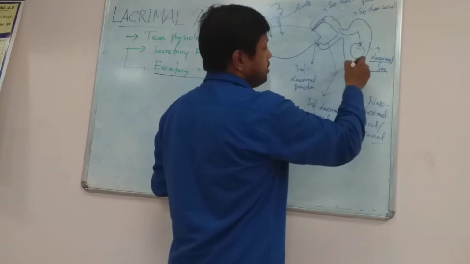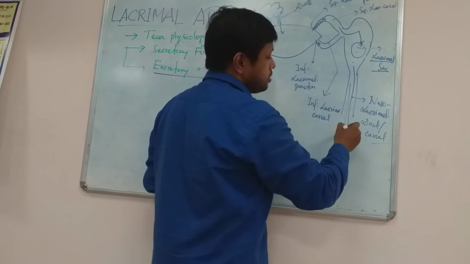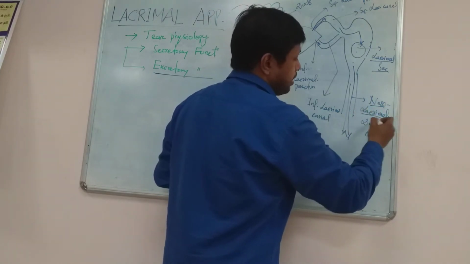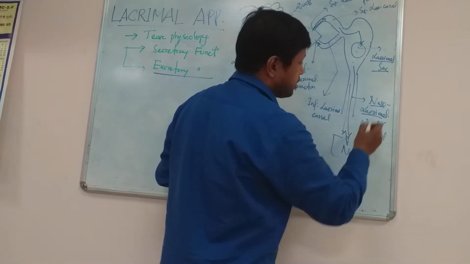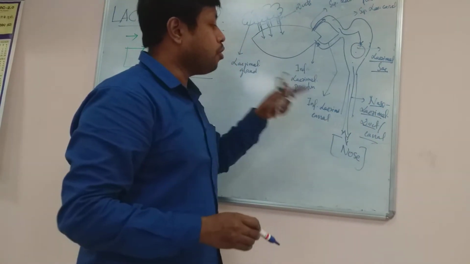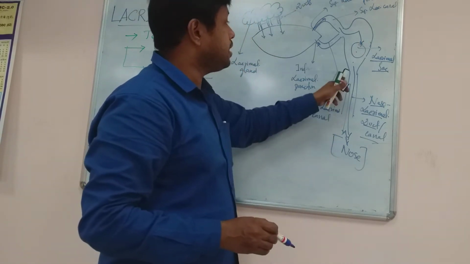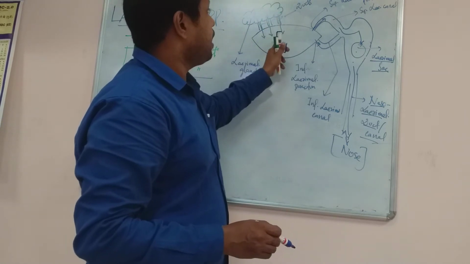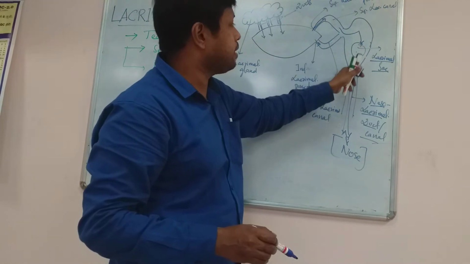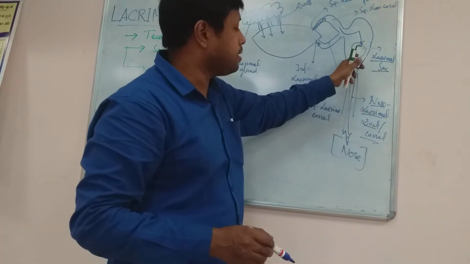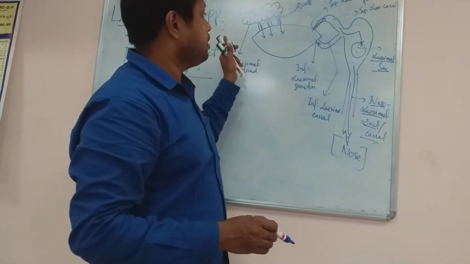Now, after storage, in case the accumulation is more, it will flow through the nasolacrimal duct and pour into the nose. The nasolacrimal duct is a lacrimal duct which is connected to and pours into the nasal canal or nasal orifice. So ultimately, tear which is produced from the lacrimal gland will be circulated through the superior and inferior lacrimal canals, stored in the lacrimal sac, and from there it will enter into the nose or come out through the nose. So that is the circulation of tear.